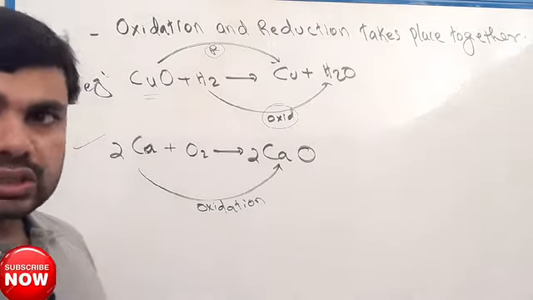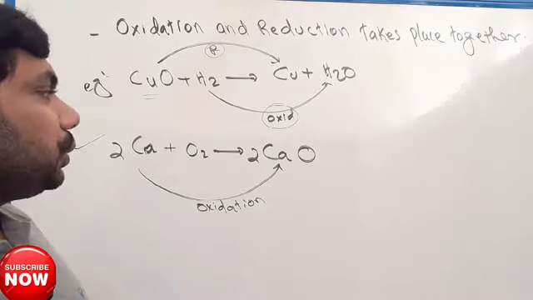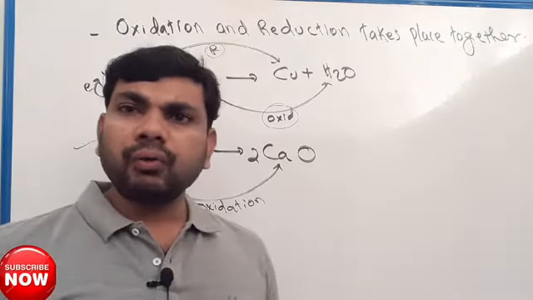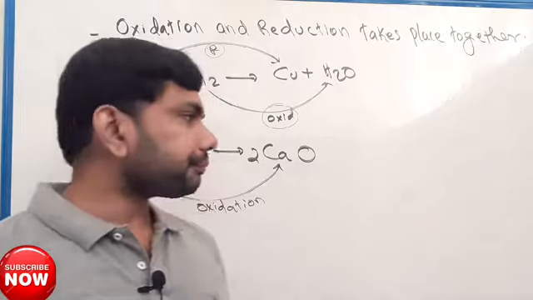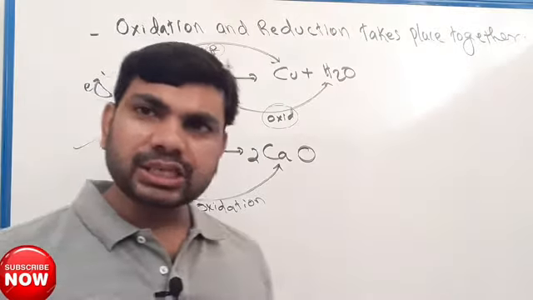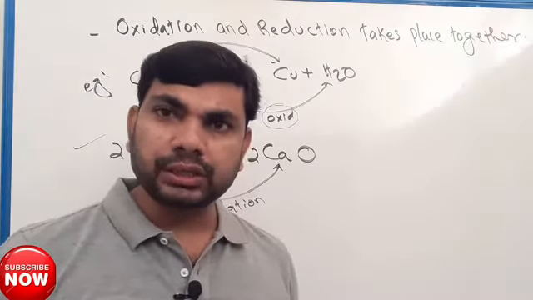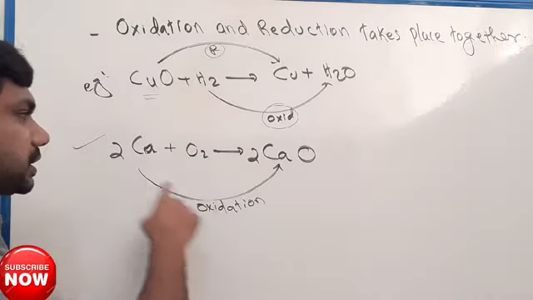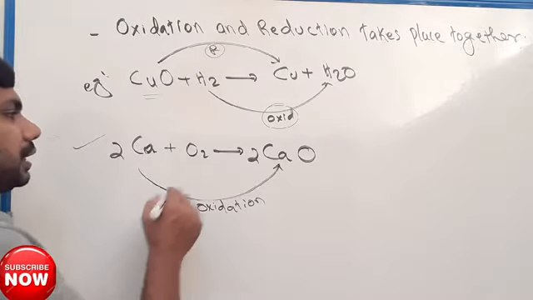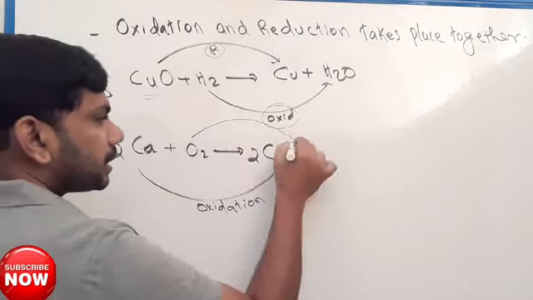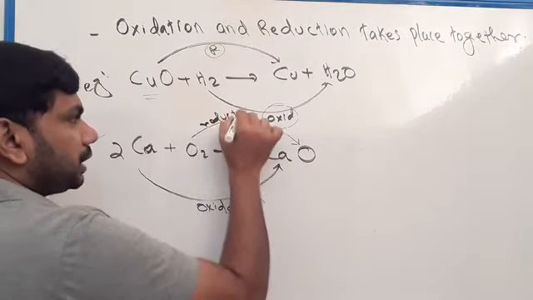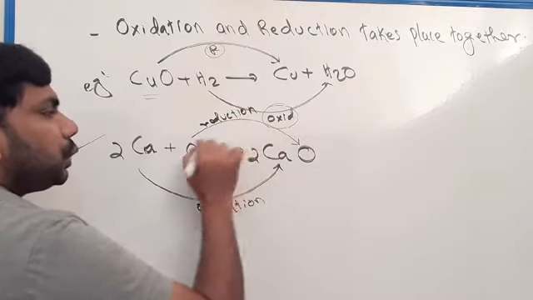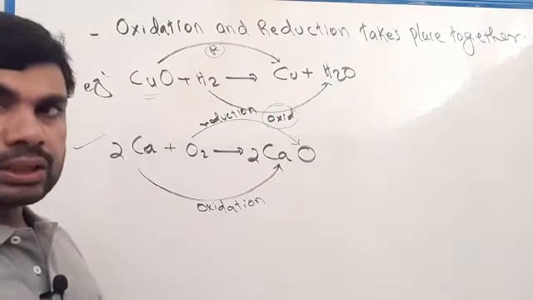So you remember, oxidation and reduction always take place together. Here this is oxidation, so you can say the other process will be reduction, and here you can say O2 is reduced.